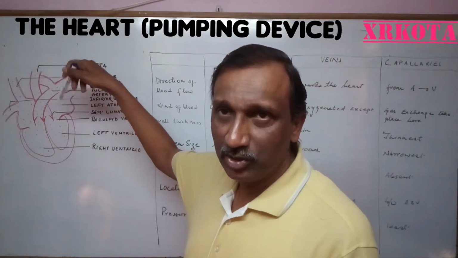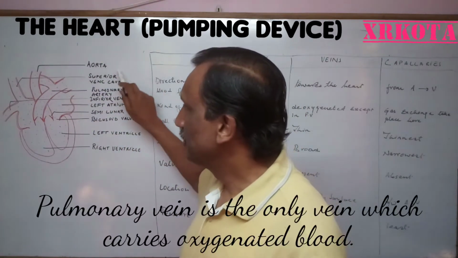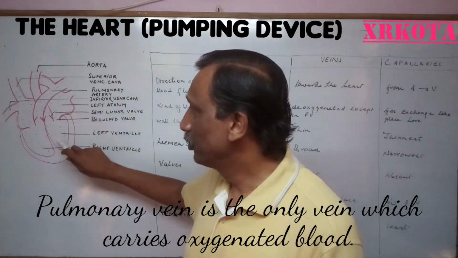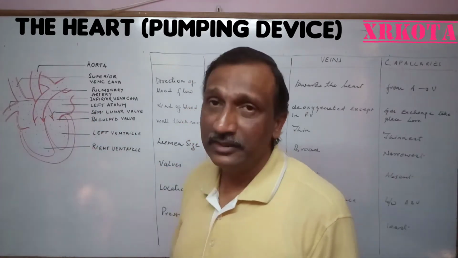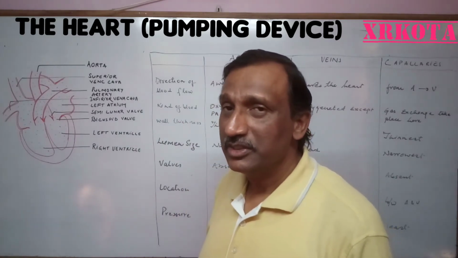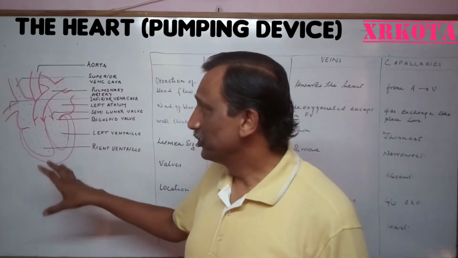In the lungs, it gets oxygenated, and after oxygenation, the oxygenated blood comes and opens into the left atrium. From the left atrium, it goes to the left ventricle, and then through the aorta, it is distributed all over the body. So this is how the heart functions.